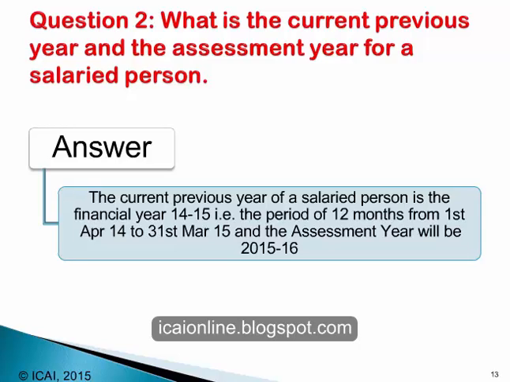That is the fundamental difference between the previous year and the assessment year. Previous year determines the period for which income is computed, and assessment year determines the taxable rates on which such income is taxed. Assessment year will always be the next financial year after the previous year.